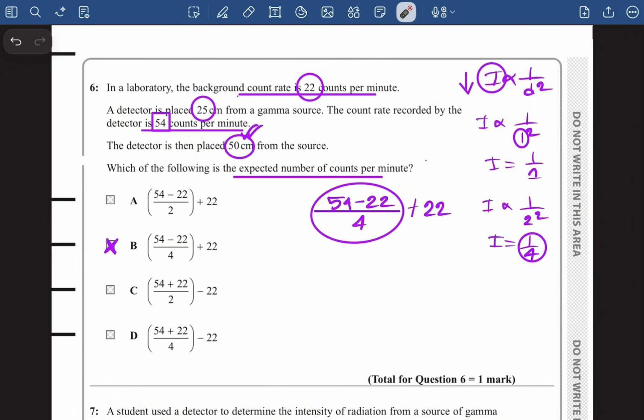The background count rate is not going to become 1/4 due to the increase in the distance from the detector to the source. Okay, the background count rate is going to remain the same. That's why I have added the background count rate.